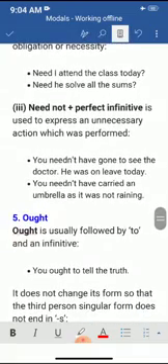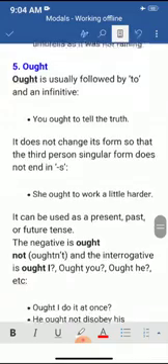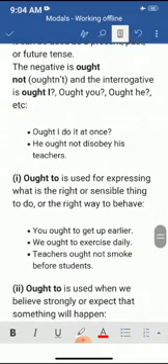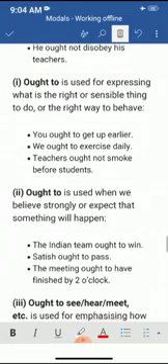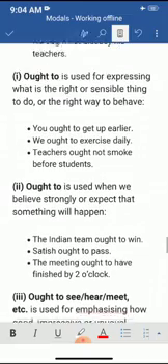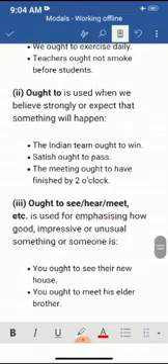Ought is usually followed by to and an infinitive. You ought to tell the truth. Ought to is used for expressing what is the right or sensible thing to do or the right way to behave. Ought to is used when we believe strongly or expect that something will happen. The meeting ought to have finished by 2 o'clock.